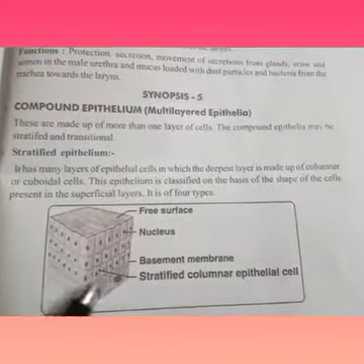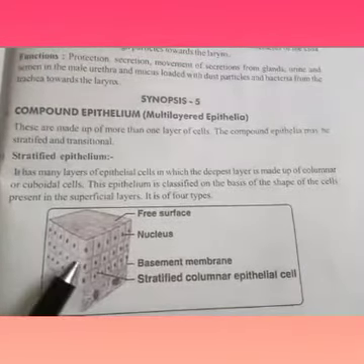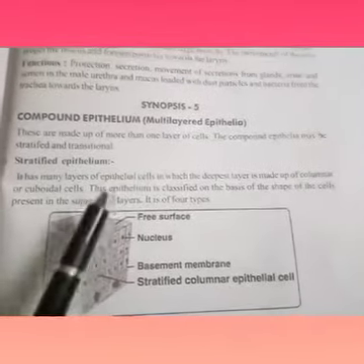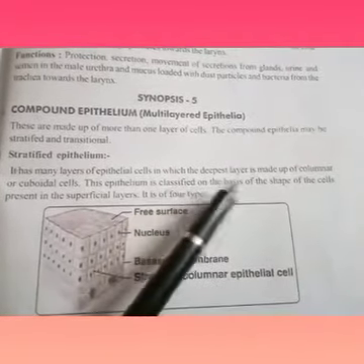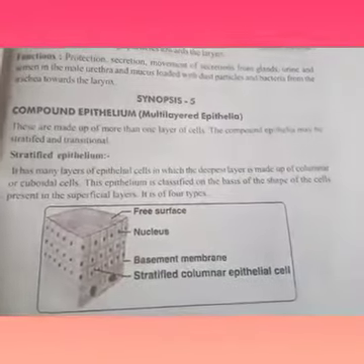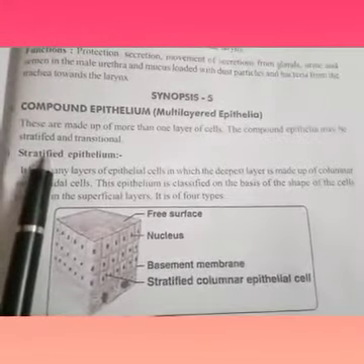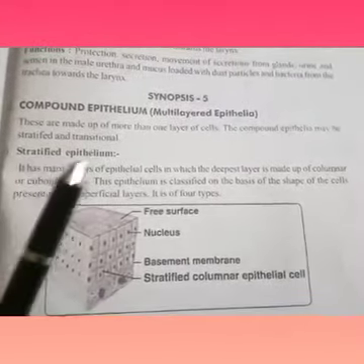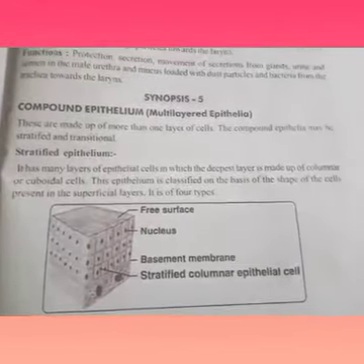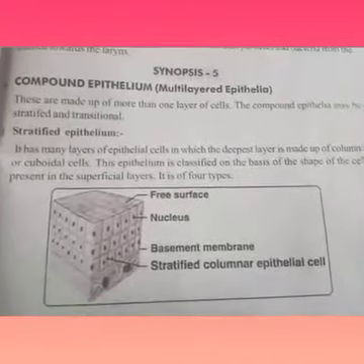This epithelium is classified on the basis of the shape of the cells. The stratified epithelium is divided into four parts.